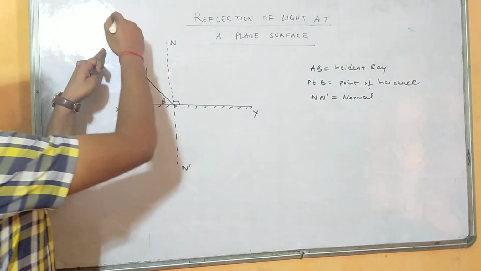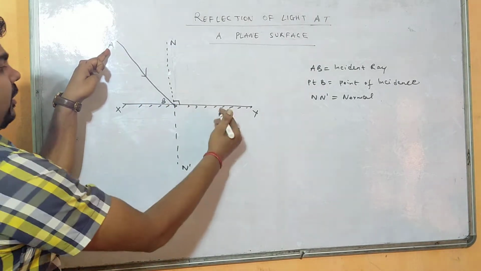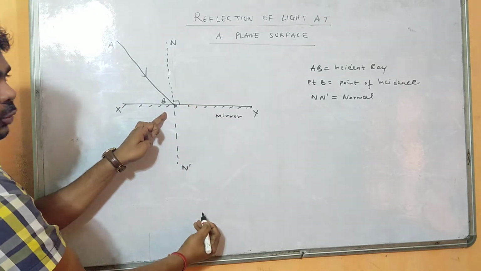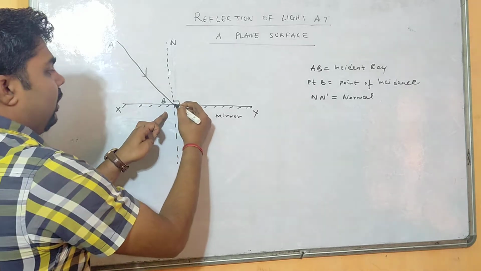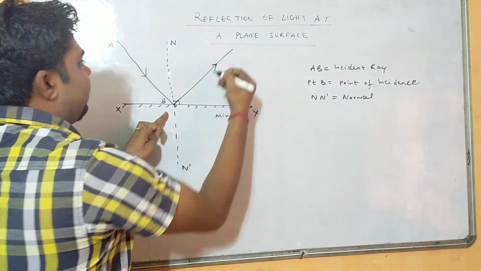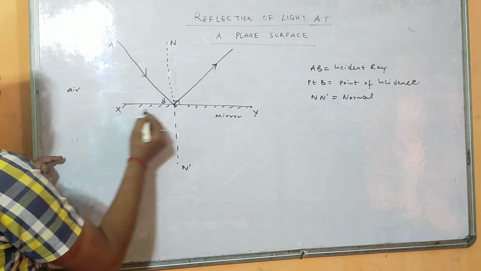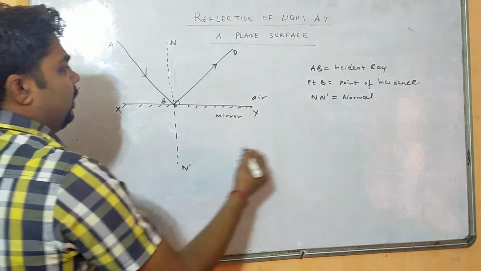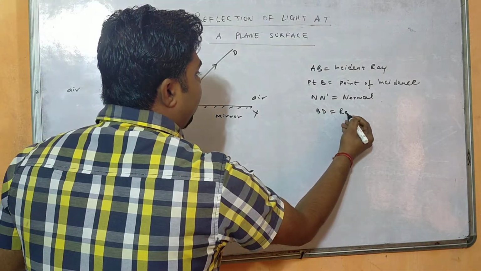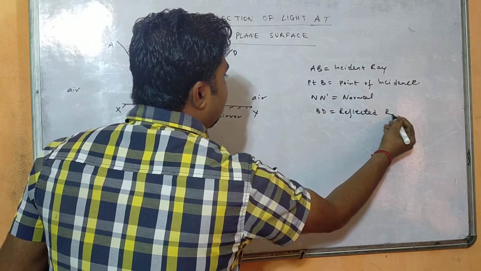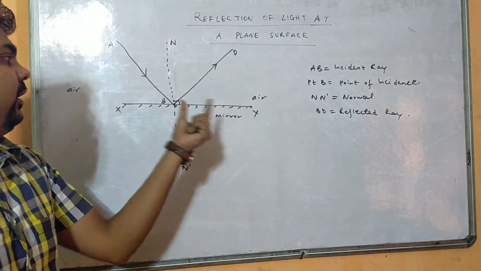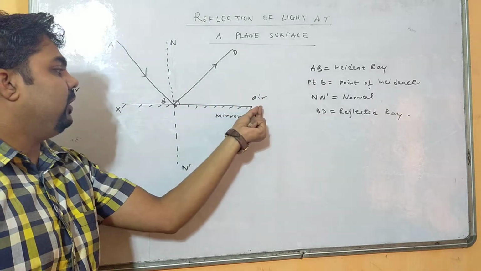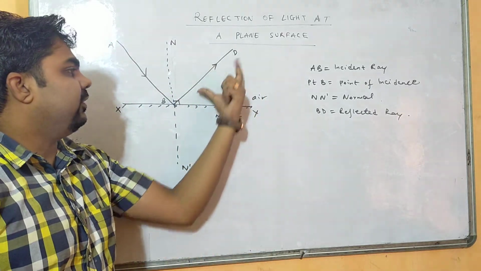Now whenever a ray of light strikes a reflecting surface, here I have considered a mirror, the ray of light will not pass through, like in refraction of light. It will get reflected in the same medium. If this is air, the reflected light is also in air. If I name this one as D, BD is the reflected ray. So the ray which comes in the same medium after reflection from the plane surface is called reflected ray.